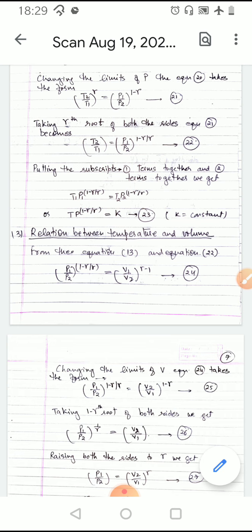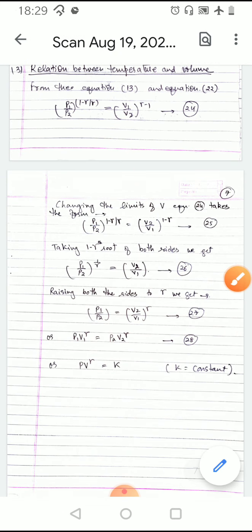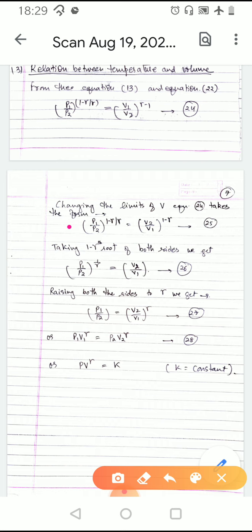Now changing the limits of V, equation 24 takes the form P1 upon P2 raised to the power of 1 minus gamma upon gamma is equal to V2 upon V1 raised to the power of 1 minus gamma. Now taking 1 minus gamma root of both the sides, we get P1 upon P2 raised to the power of 1 minus gamma is equal to V2 upon V1.